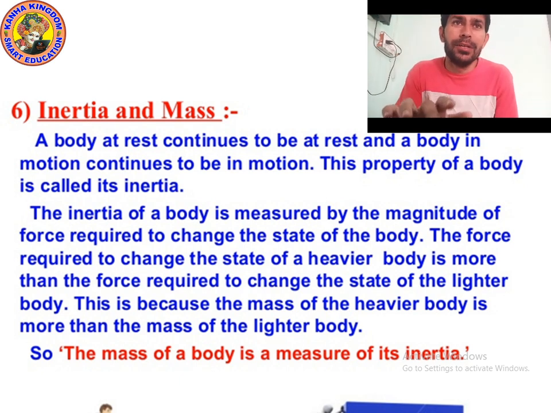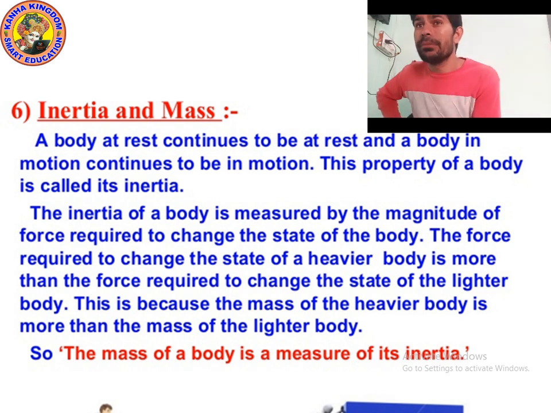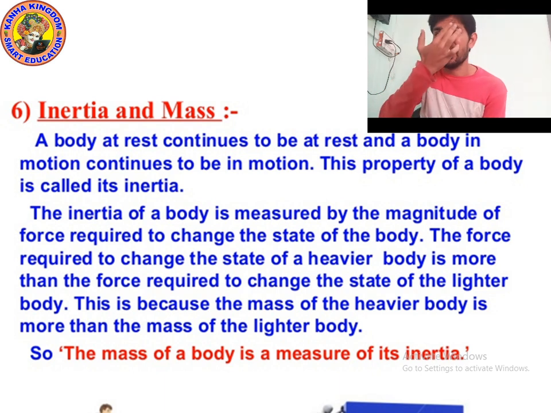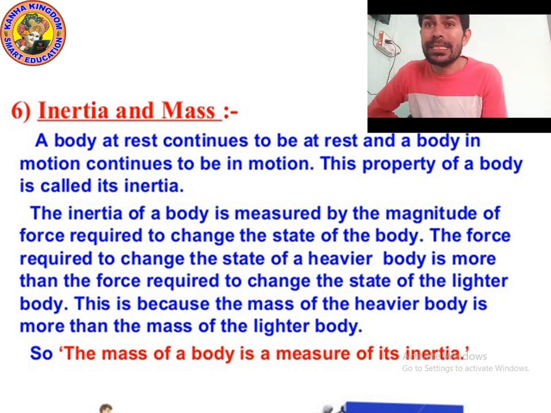Now let's revise what we studied in the previous class. We studied Galileo's experiment of motion of an object on an inclined plane. According to this, when a ball rolls down an inclined plane, its velocity increases, and when it goes up the second inclined plane, its velocity decreases.